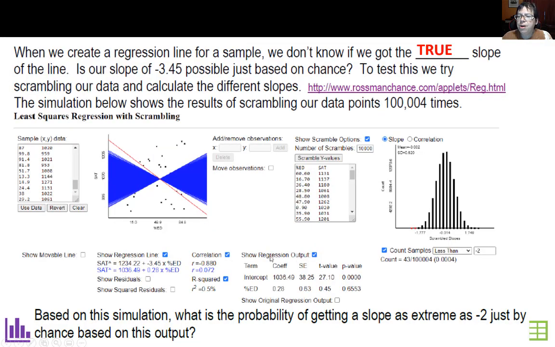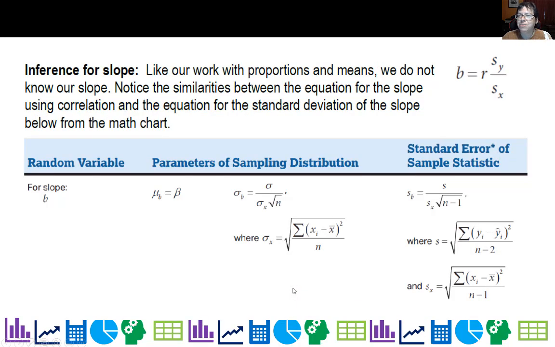So what we saw, based on the simulation, is the probability of getting a slope as extreme as negative 2 just by chance. It is only 43 out of 100,000. Oh, I got a 0 missing. Out of 100,000, or basically 0.0004.